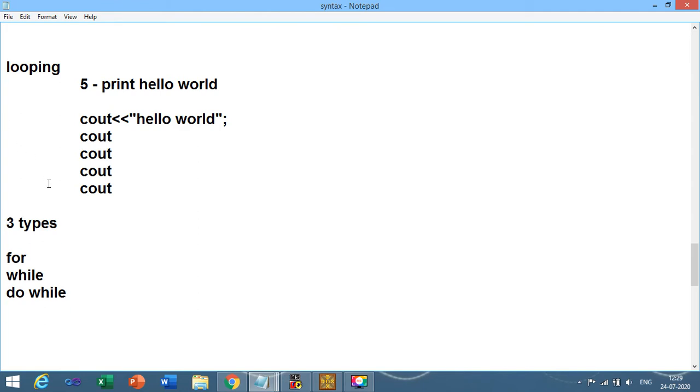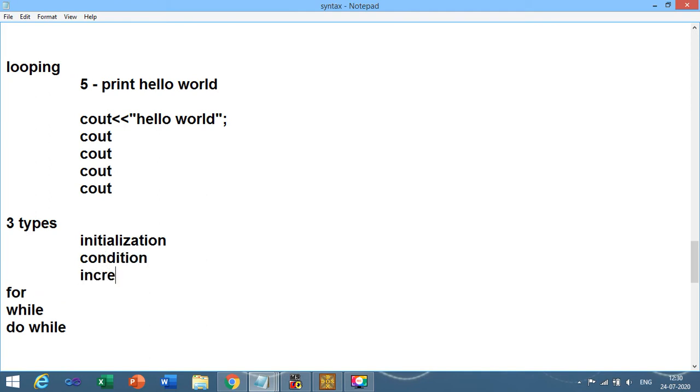You just need to write whatever loop you want to take. Any loop, whether it is for, while or do while, contains 3 portions: initialization, condition, and increment or decrement.